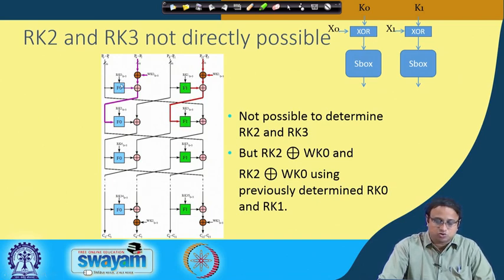Since I know the value of RK0 and RK1, I can now vary this part, and I pretty much know what is the input which is coming here, and what is the input which is coming here. So I have got control till these points because I have already deciphered the value of RK0 and RK1. Then I again repeat a process similar to the previous attack, and I obtain the XOR between this key and this key and this whitening key.